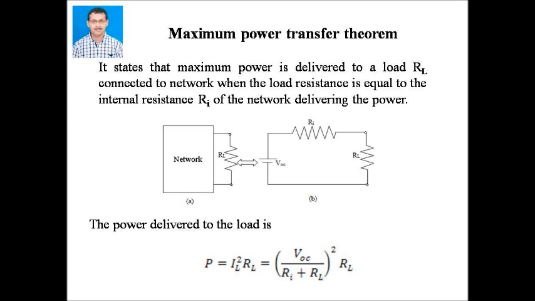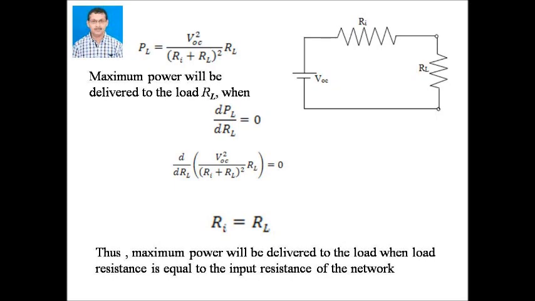Thus, from circuit B, the power delivered to the load is PL equal to IL squared RL, and substituting the values we get PL equal to VOC squared divided by (Ri plus RL) whole squared, into RL. Now maximum power will be delivered to the load when dPL by dRL becomes equal to 0.